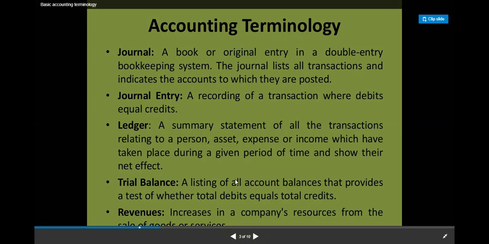So it is a listing of all account balances that provide a test of whether total debits or total credits, that what comes into your business and what is going out from your business, and you are preparing a list of that particular thing.